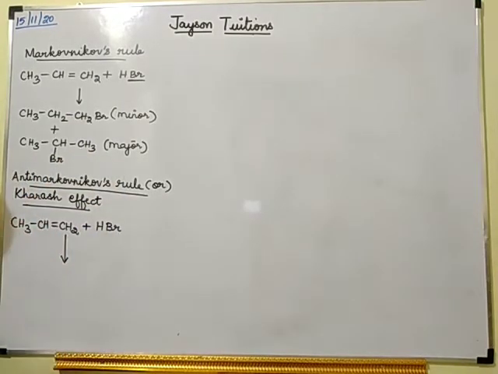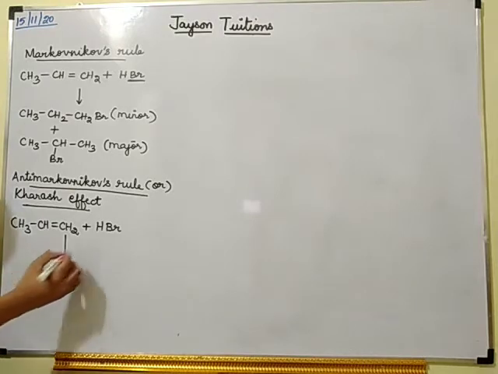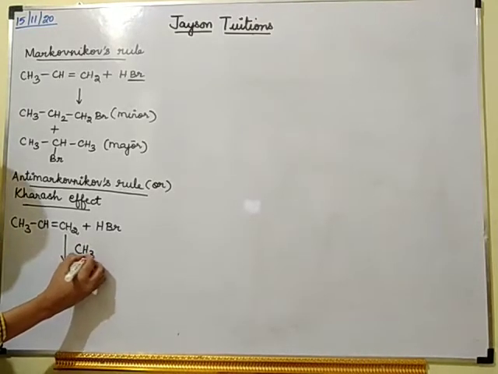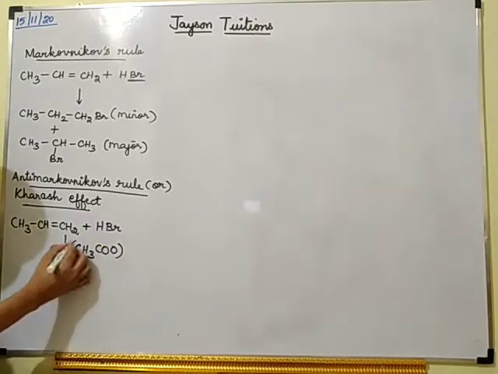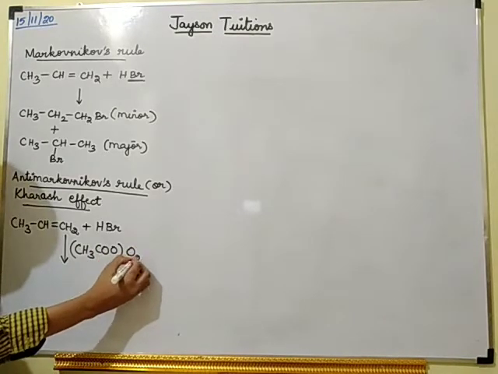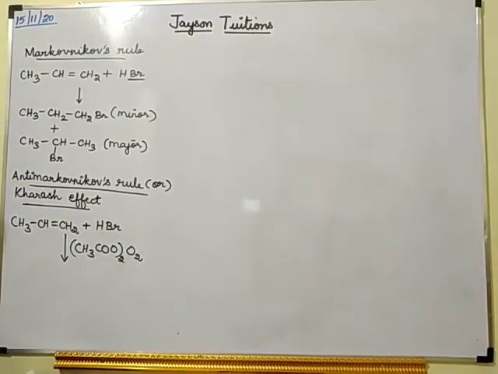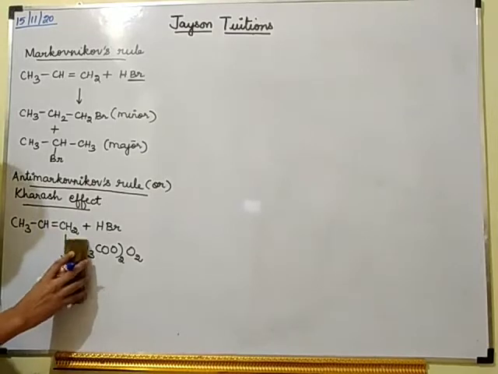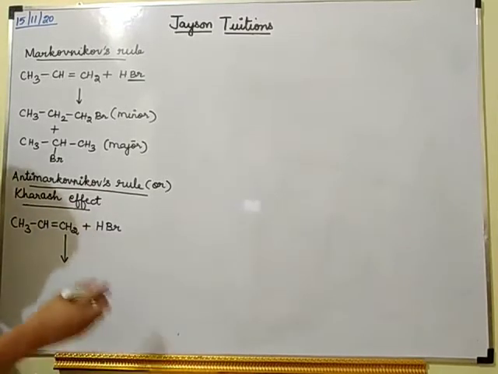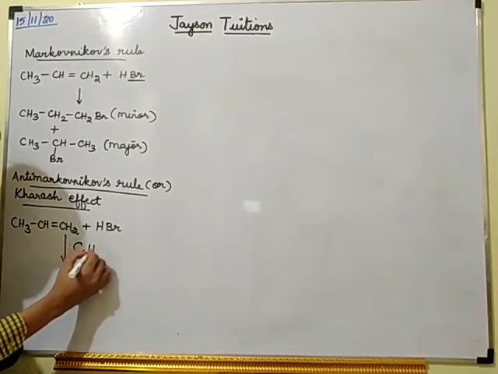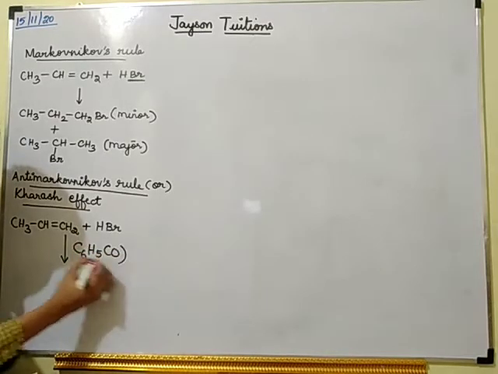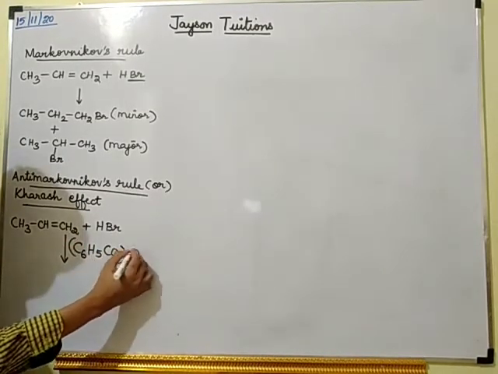For that, what did he add? He added C6H5CO2O2, not CH3COO.